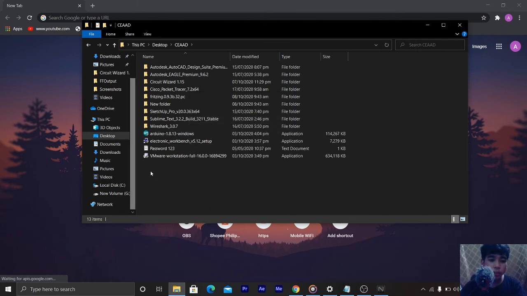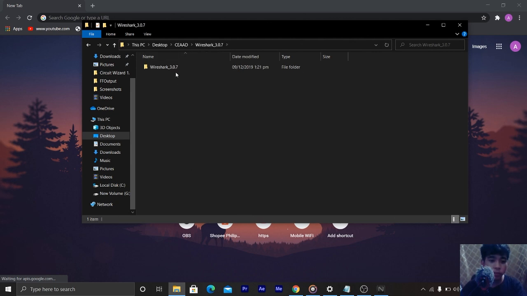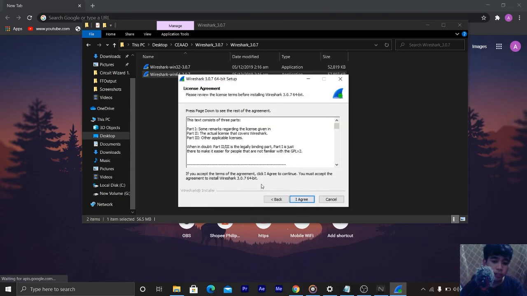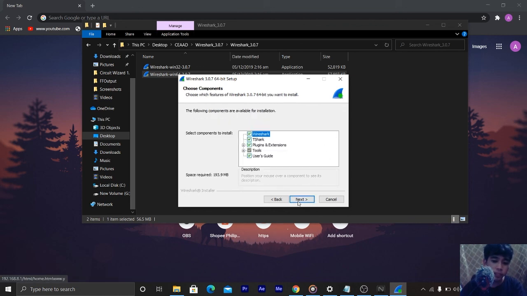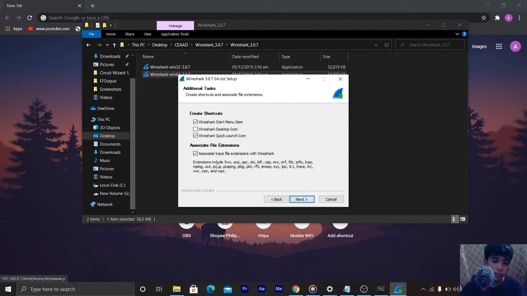Our last software is the Wireshark. Let's open the folder and run. I will run the 64-bit version because my system is 64-bit. Click yes. Next. This is the license agreement. I agree. Next. Let's install all of them.